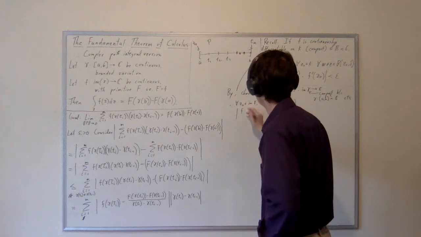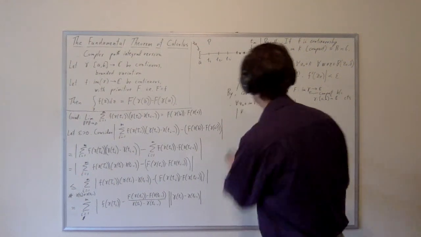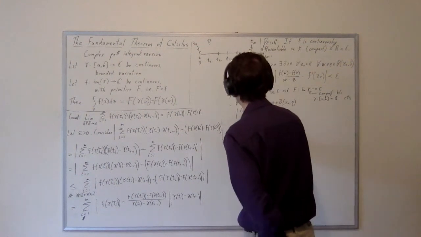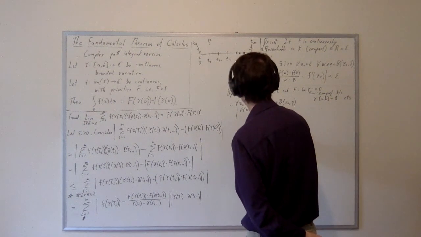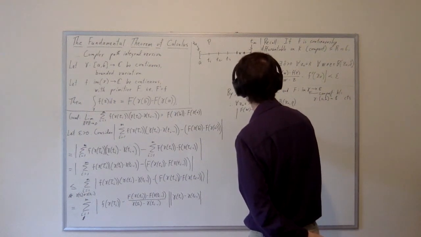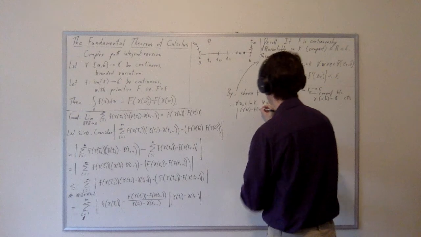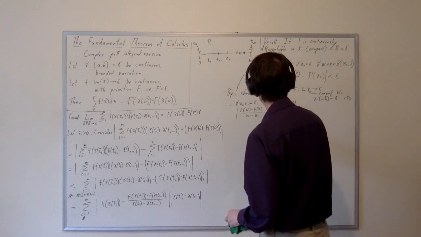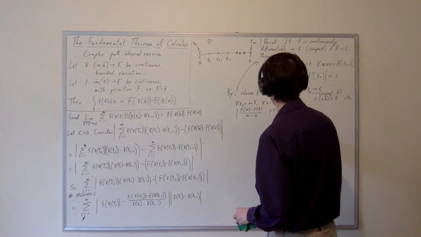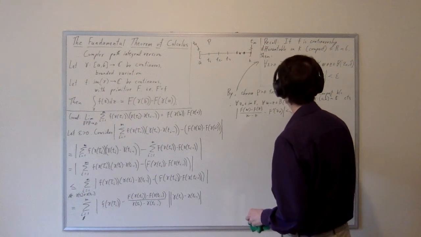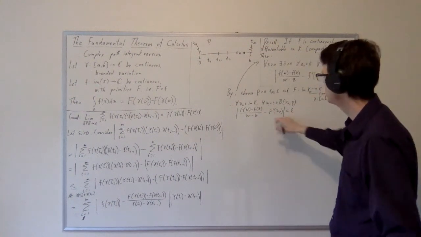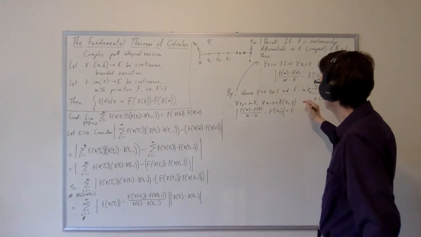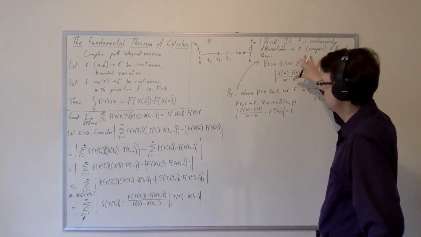We know that capital F of w minus capital F of z, over w minus z, minus capital F prime of z naught has modulus less than epsilon.